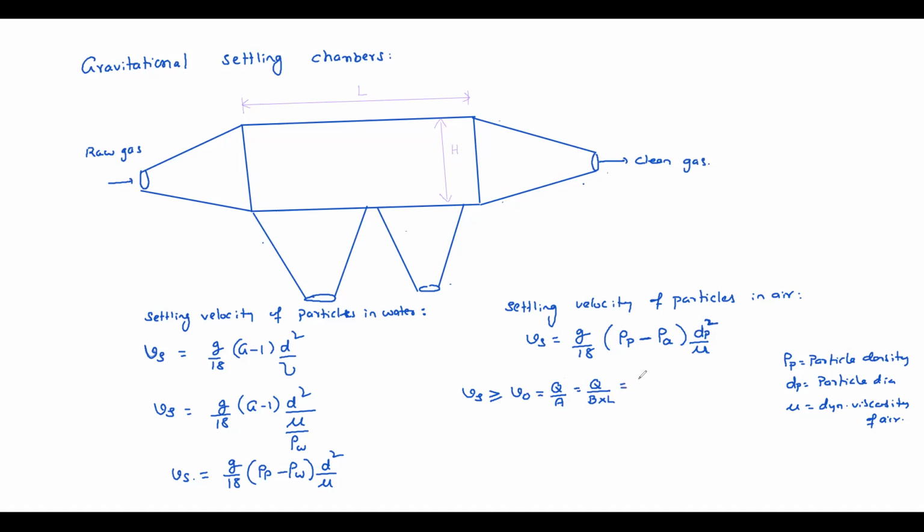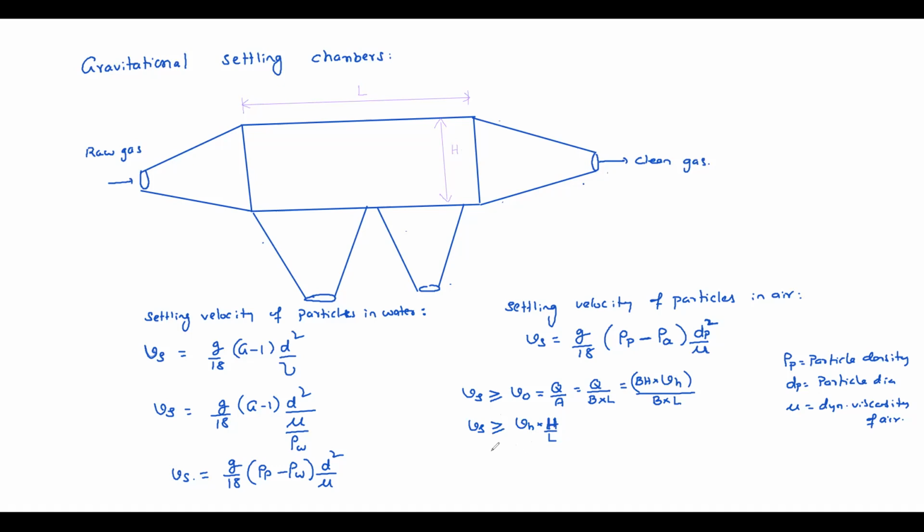What is discharge? B into H into horizontal velocity is the Q. Q is BH into VH. B into capital H is the cross sectional area, into horizontal velocity, divided by B into L. B cancels. So Vs must be greater than or equal to VH into H by L, right? Is it okay?